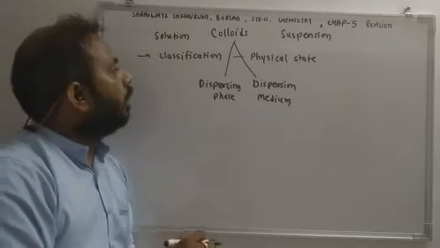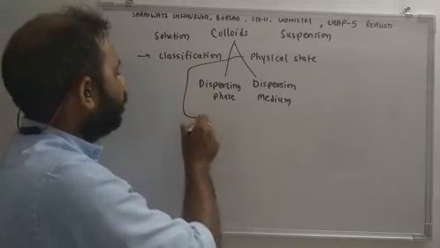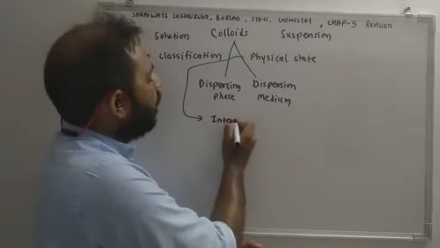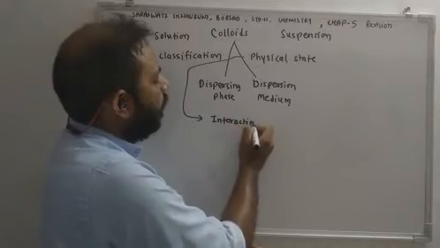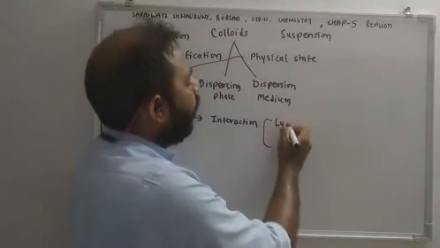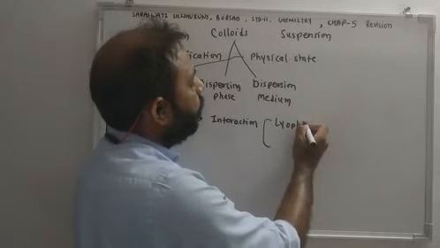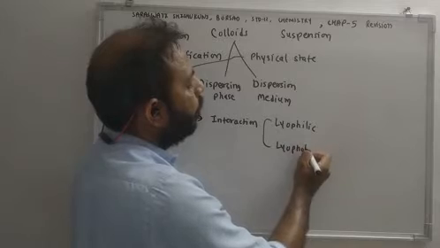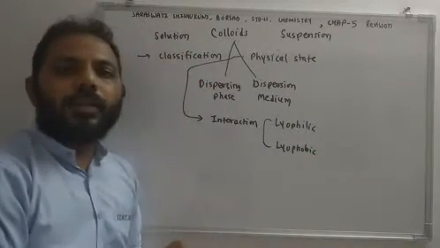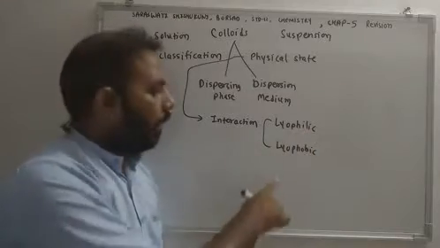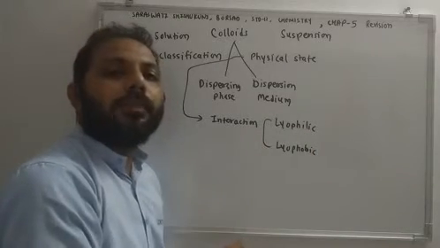Okay. Then there is classification based on interaction between dispersing phase and dispersion particles. And based on interaction, two types of colloid: lyophilic and lyophobic. Okay, lyophilic means solvent attracting, lyophobic means solvent repelling. Okay.